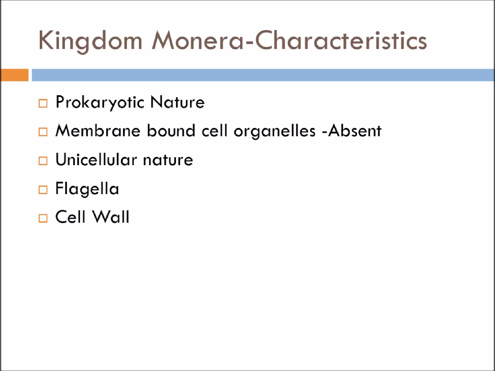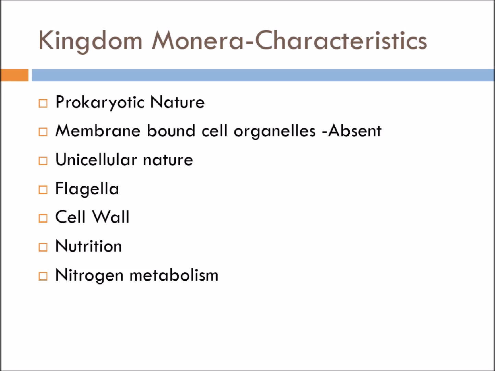Next is the cell wall. The cell wall provides extra protection to the bacteria to survive in the extreme conditions of the environment. But if the cell wall is present, it is not made up of cellulose. It is made up of peptidoglycan or murein. So that is the characteristic feature of the cell wall of Kingdom Monera. Next is the nutrition. The nutrition can be both autotrophic and heterotrophic. So they can show both the modes of nutrition.